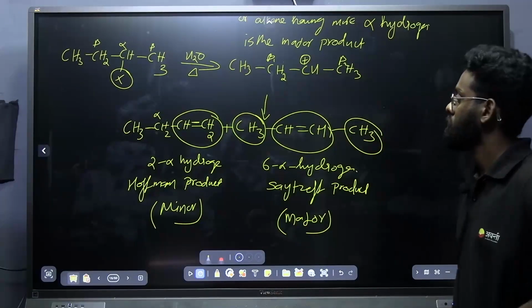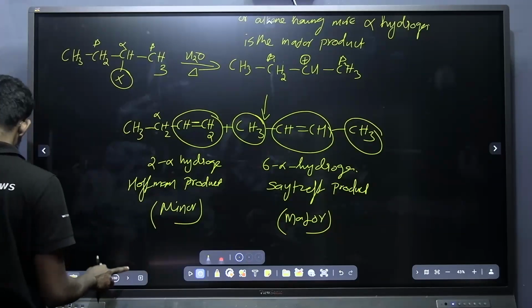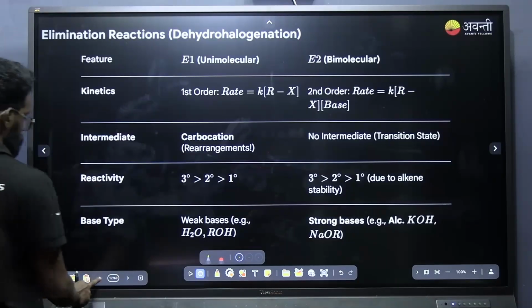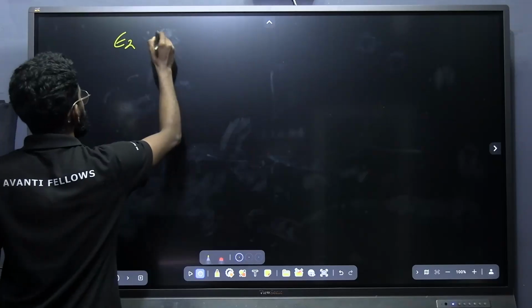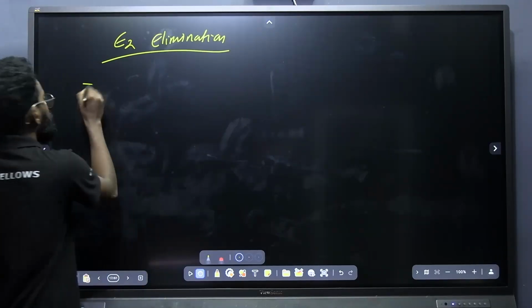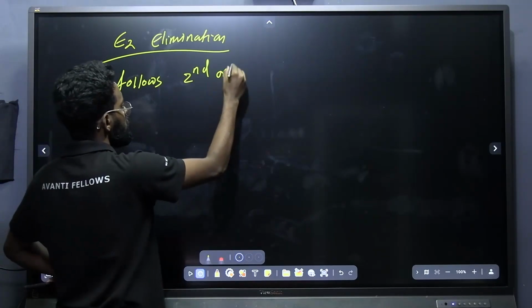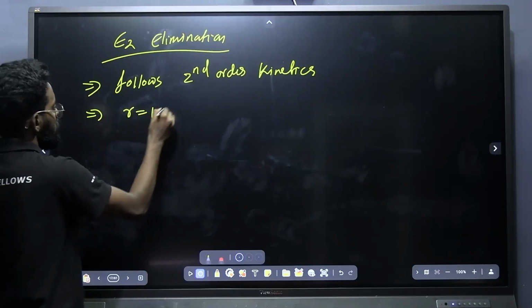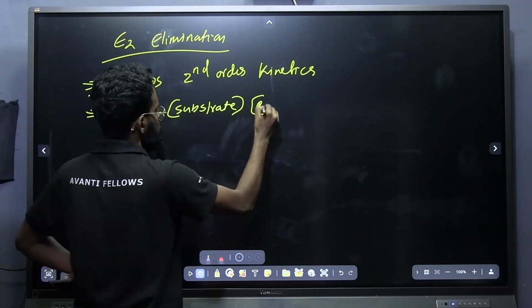Got it? Have you understood this example? Okay. Now we can move into the E2 elimination reaction. The E2 reaction follows second order kinetics, and as it follows second order kinetics, rate is equal to K into concentration of substrate into concentration of base.